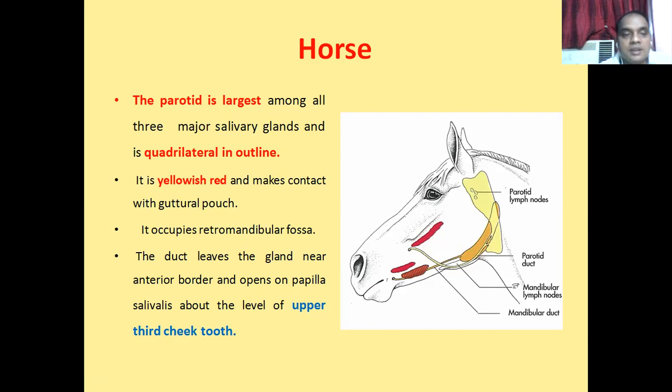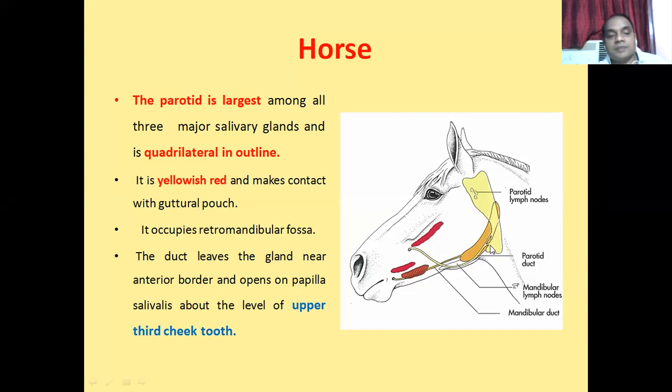We will discuss in detail about the guttural pouch when we study the pharynx. In the horse, it also occupies the retromandibular fossa. What about the extension duct in the horse? The extension duct leaves the gland near the anterior border. You see, this is the parotid salivary gland, and this is the extension duct.